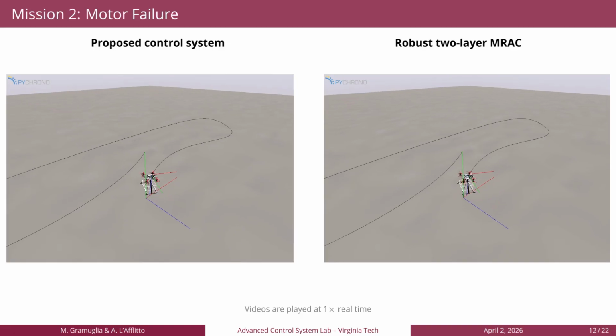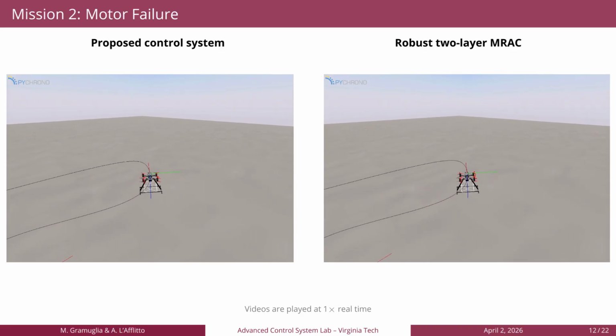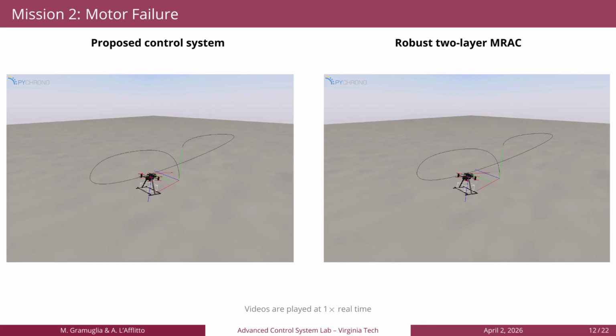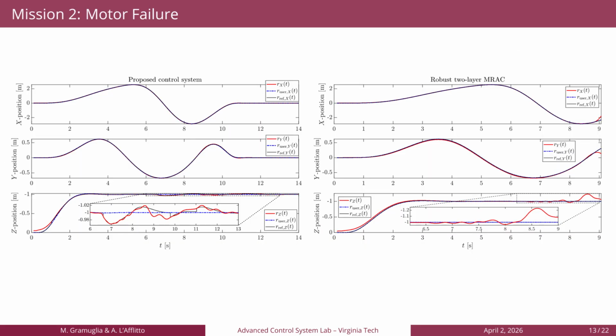Mission 2 involves the complete failure of one of the 8 motors of the X-8 copter. On the left, we have the proposed control system that, after the motor fails, is able to complete the mission. While on the right, robust two-layer MRAC is not able to successfully complete the mission. Here we have the plots of the position.